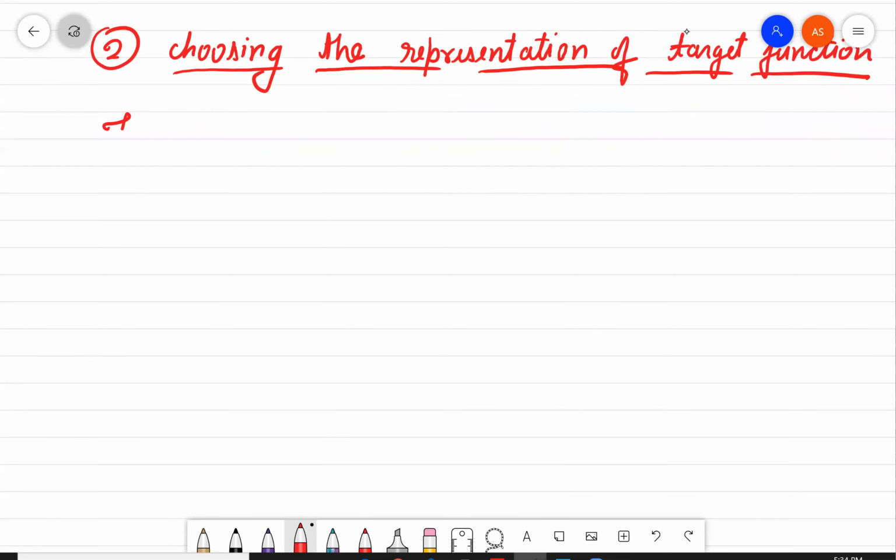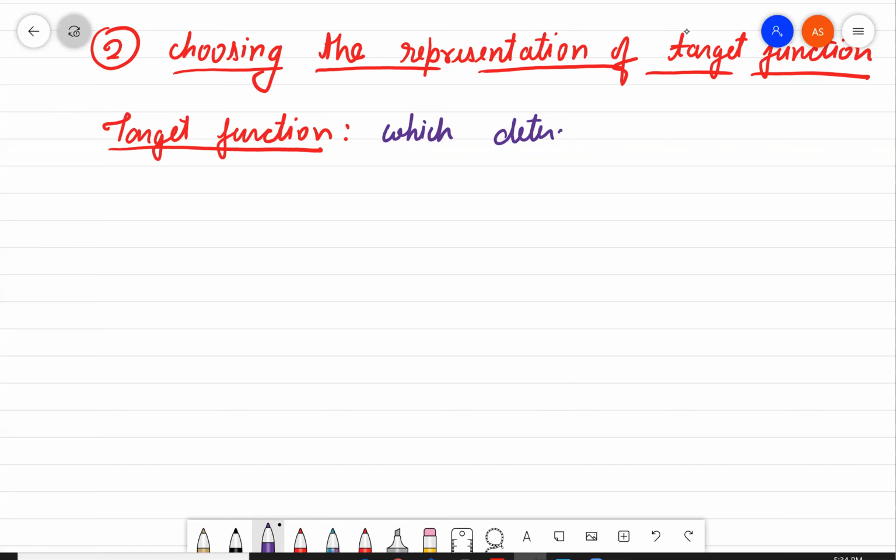So the target function here is the function which determines the best move for any given board state.